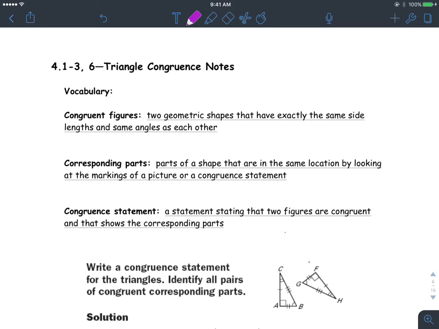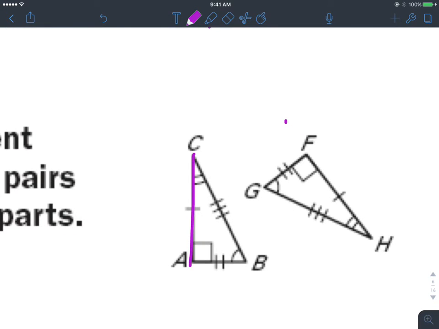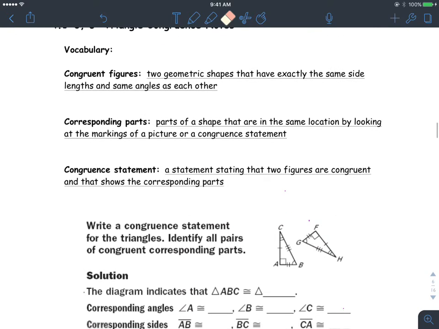So anyways, talking about congruent figures here first: two geometric shapes that have the same exact side lengths and then the same angles in the corresponding locations. Corresponding parts are parts of a shape that are in the same location, found by looking at the markings of a picture or congruent statement. For example, here CA corresponds to the side FH right there, just based off of how it's marked.